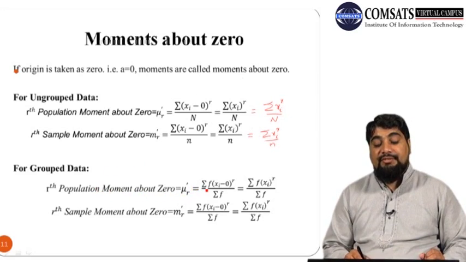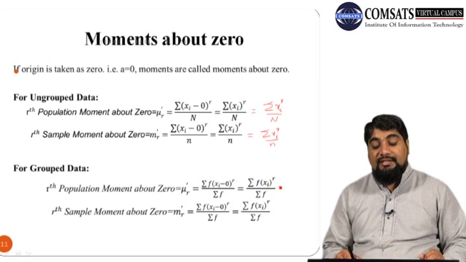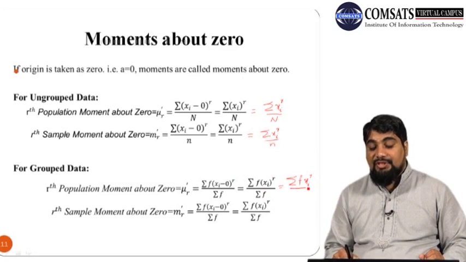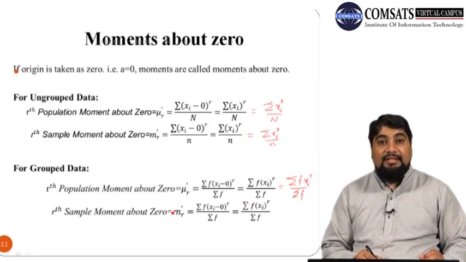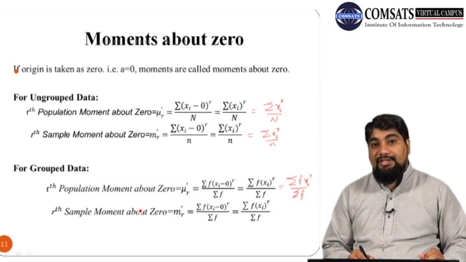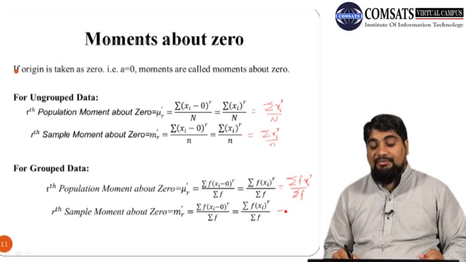It is summation f into (xi minus 0) raised to power r over summation f, or we can write it as summation f into xi raised to power r over summation f. Similarly, the rth sample moment about 0 is m dash r, which is summation f times xi raised to power r over summation f.